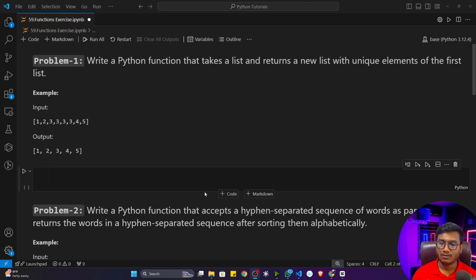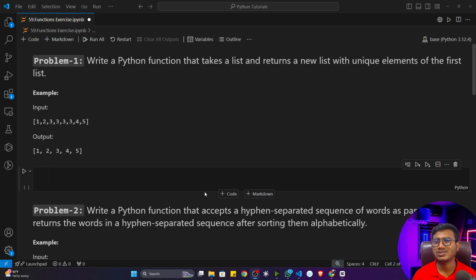Whenever you are learning programming, it's all about practice. The more practice you do, the better understanding you will have of programming, and the more logic-building knowledge you'll gain, right? So make sure you are practicing a lot. Unless you practice, it would definitely be a little difficult for you to cope with this programming concept. So I suggest, guys, please try to practice whatever exercises I'm showing you in this video. Apart from that, also try to pick up other problem statements and try to solve them.